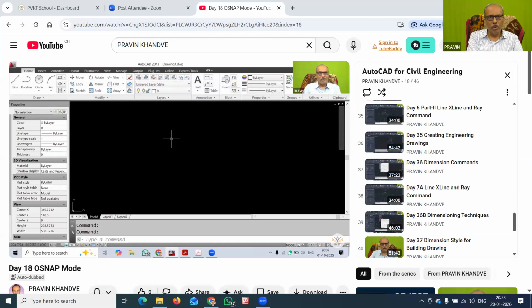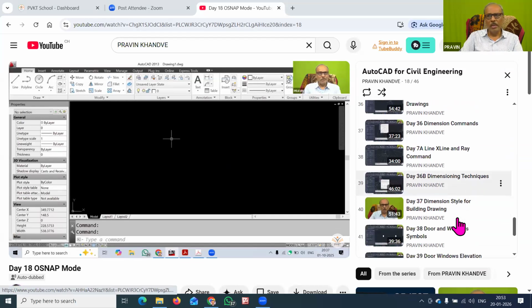So the first important lecture is the dimensioning command. Then you have to go for dimension style. These are some of the lectures that you have to note down, because they are essential for understanding building drawings.